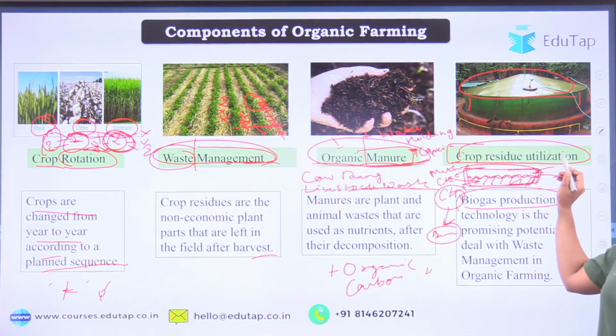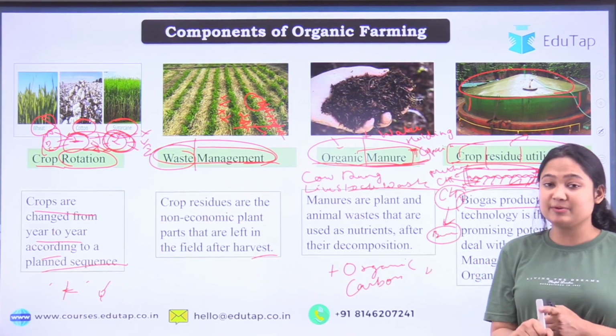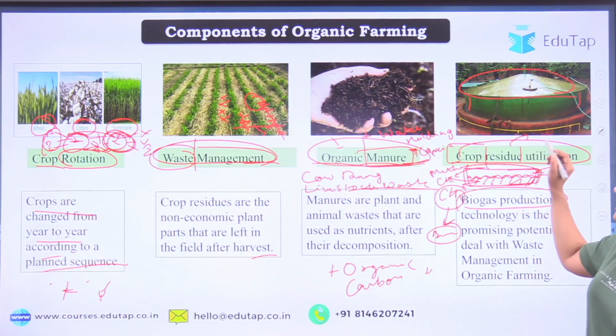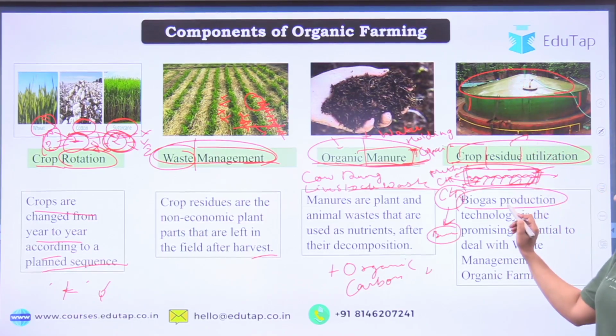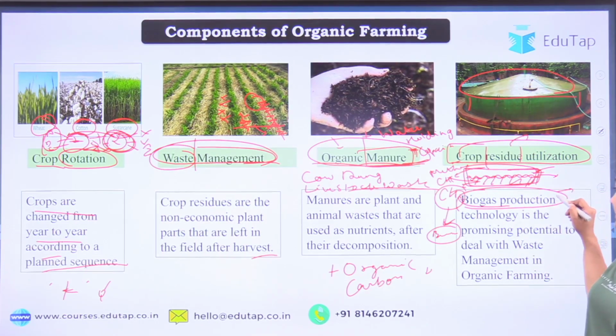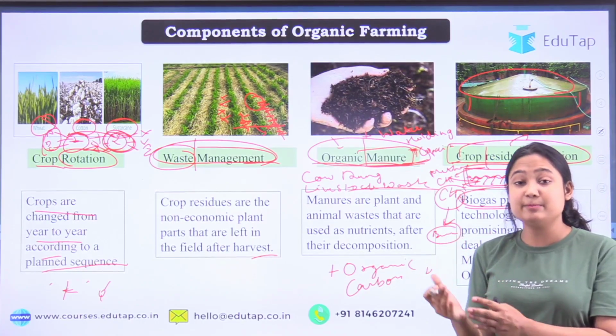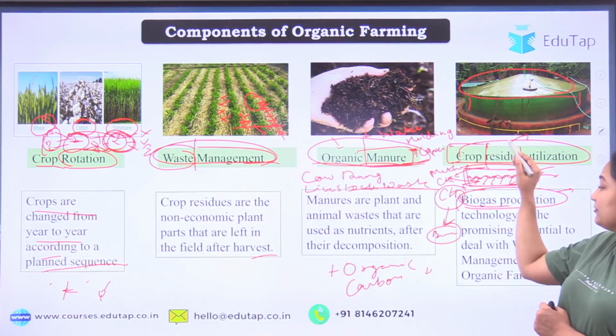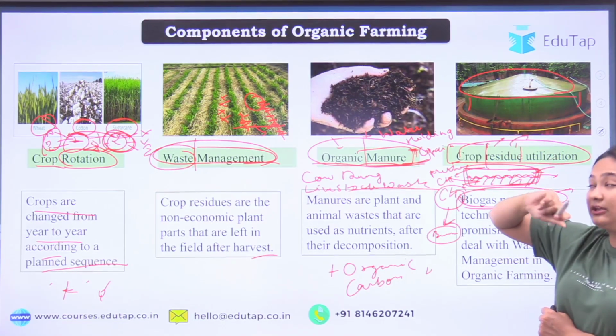If you burn the residue, then it will be more problematic. You know about stubble burning. We have heard about how it caused problems in Delhi, and that becomes more problematic than producing biogas, because biogas somehow increases the carbon dioxide, but it doesn't have as many harmful effects as burning the residue could have.